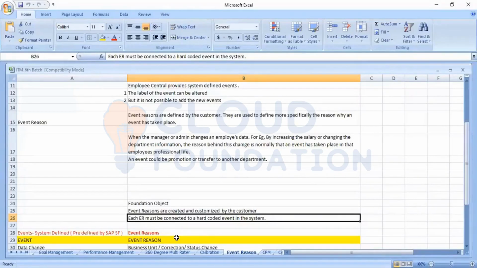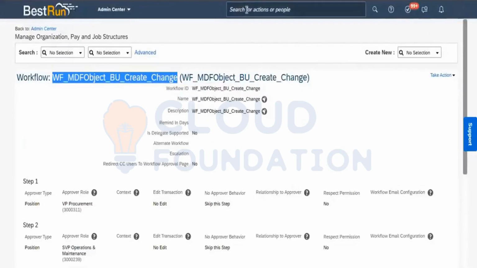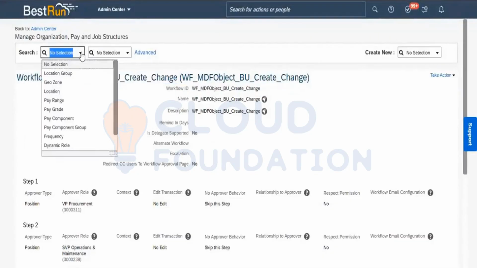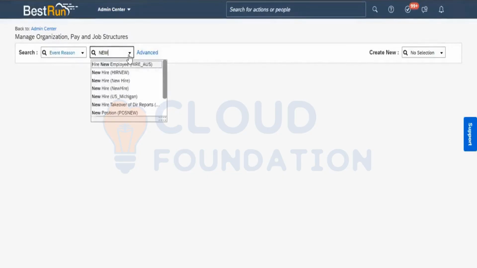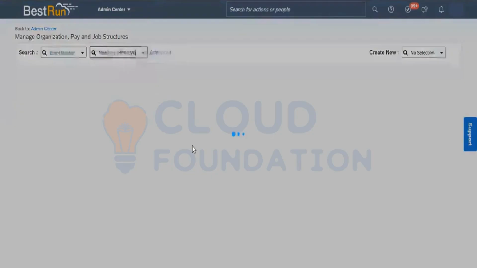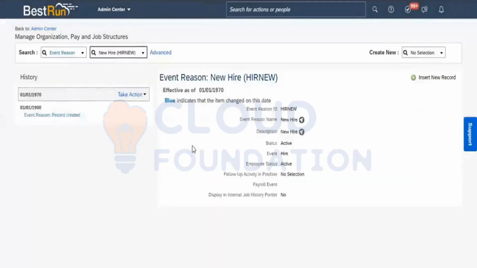To create an event reason, we go into Manage Pay Structure. When I go here into Manage Pay Structure, I can see the event reasons. If I want to take any new hire, suppose an event reason, here we can see the event, name, description and status.